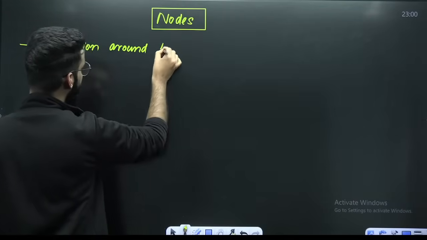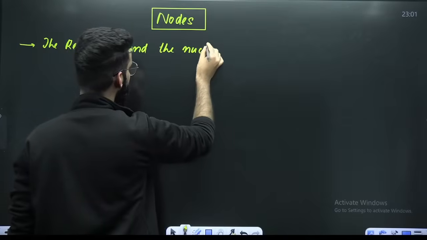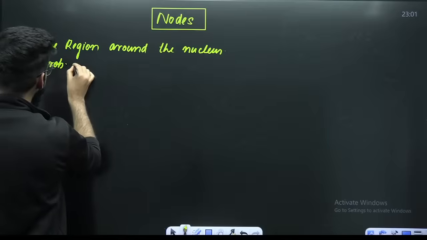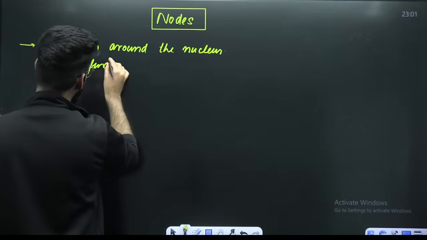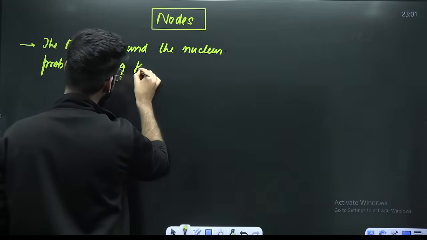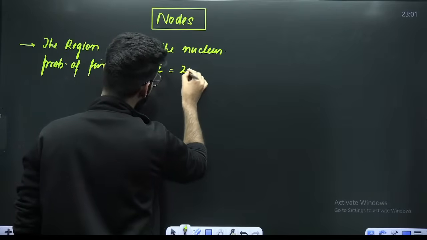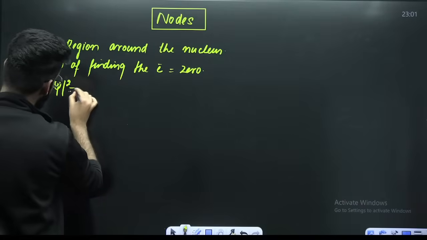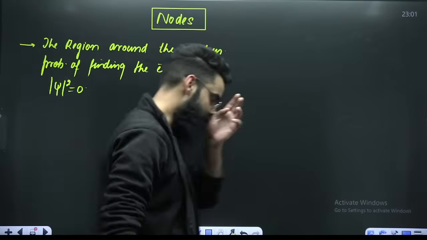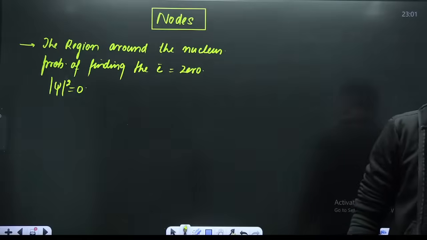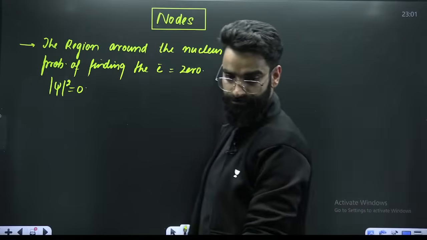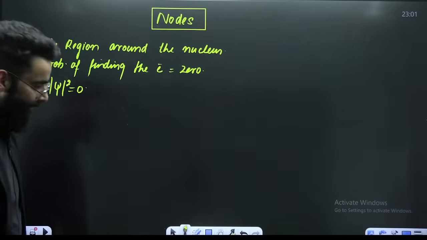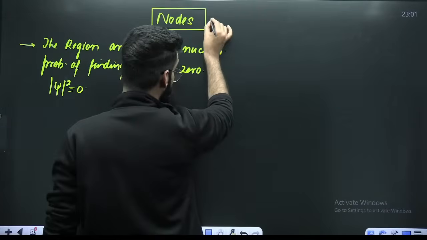Node is the region around the nucleus wherein the probability of finding the electron is 0, is minimum. Or you can say psi square value is 0. Psi square represents electron density, right? It is 0. Okay? Now, how do you calculate the total number of nodes?